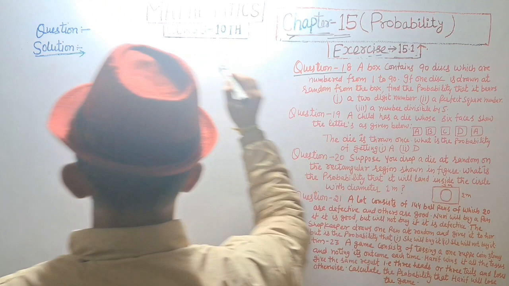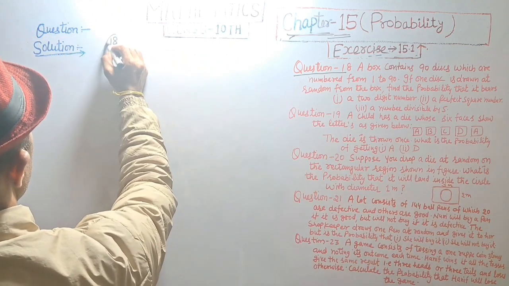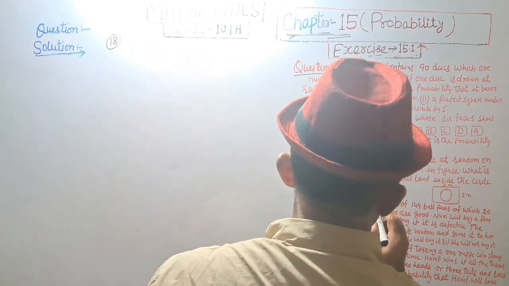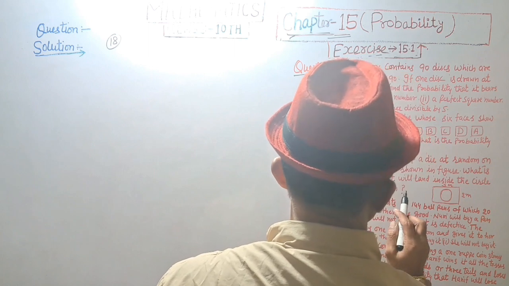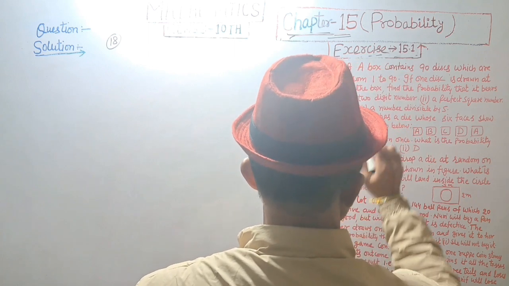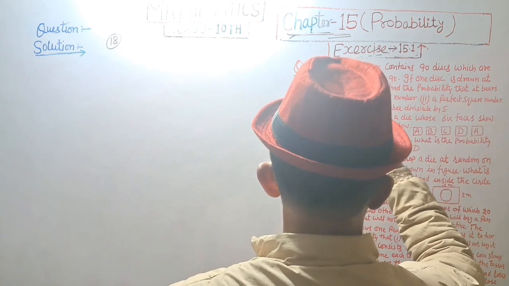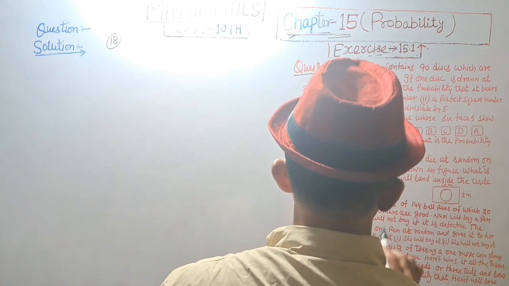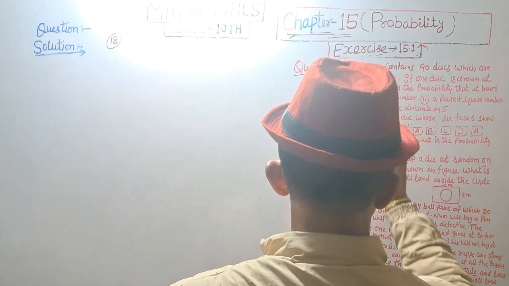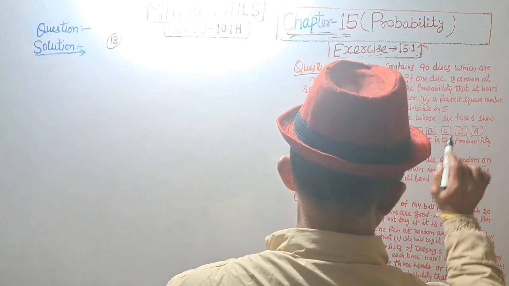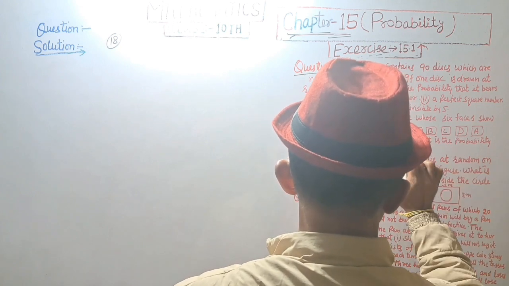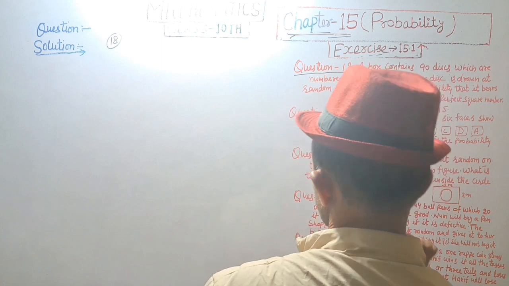Question number 18. A box contains 90 discs which are numbered from 1 to 90. If one disk is drawn at random from the box, find the probability that it bears a two-digit number, a perfect square number, a number divisible by 5.